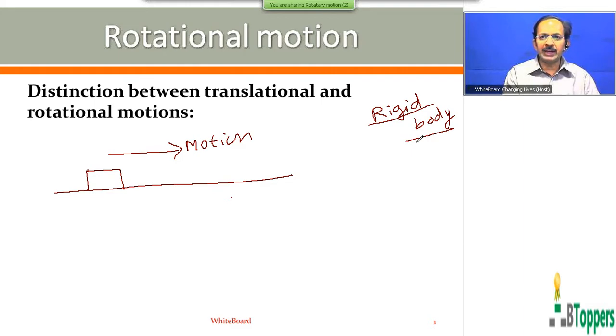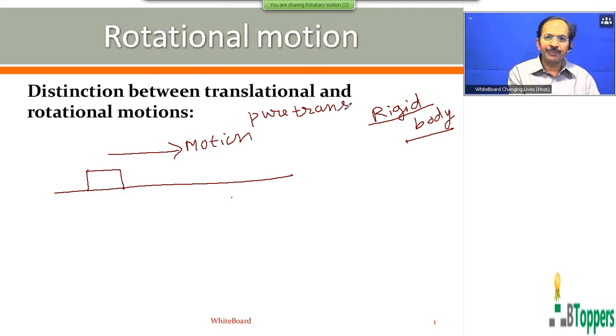Unless specifically mentioned, we discuss all the laws of physics at present for a rigid body in rotational dynamics. So in general, we can say that a rigid body is performing pure translational motion if every particle of the